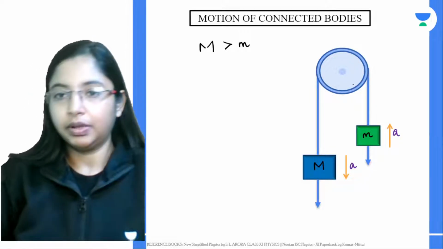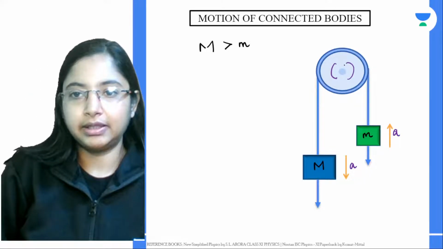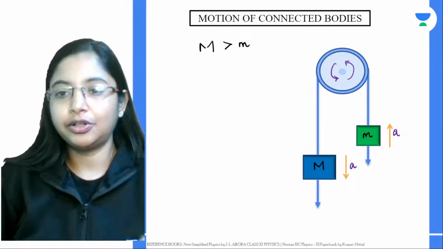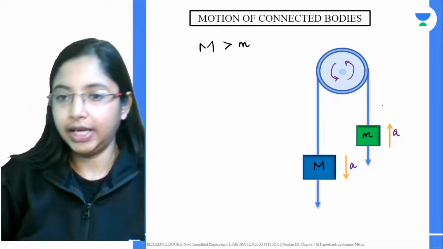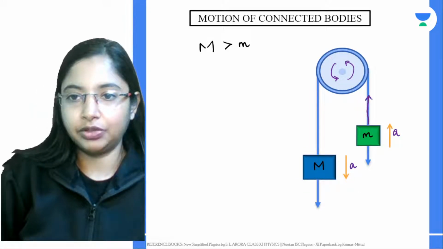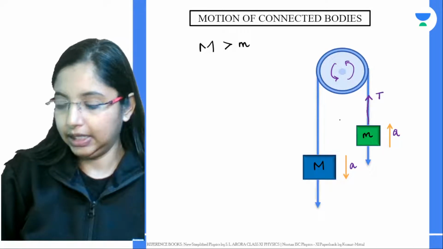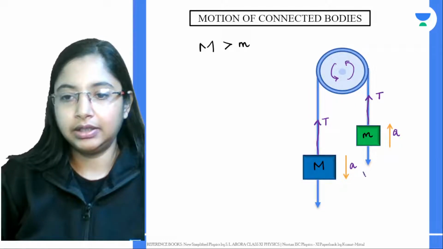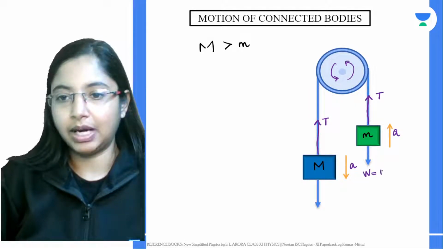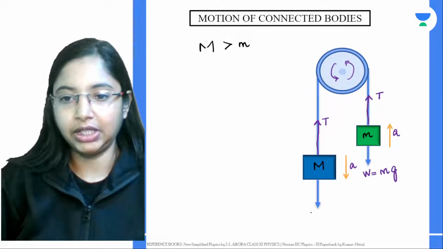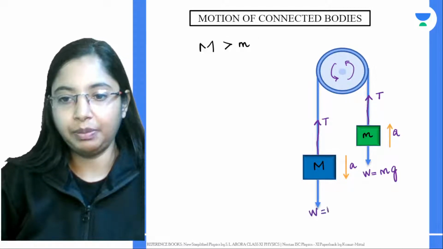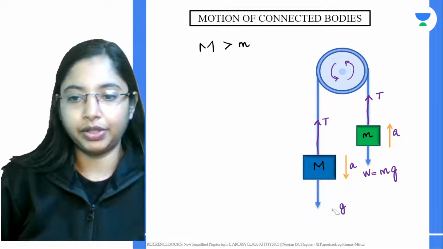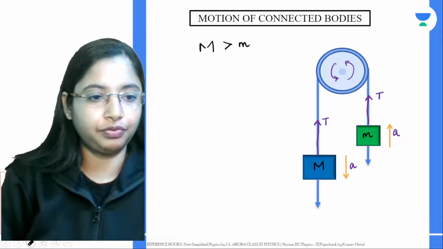Okay, now as this rotates, we can say that this is the direction in which it's rotating. As this rotates, there's going to be a tension developed on the rope, right? So there's going to be a tension force acting upwards over here. Let's take that as T, and there's going to be a tension force acting upwards over here also. Let's take that as T. Here the weight of this object is going to be mass into acceleration due to gravity, and here the weight of the object is going to be capital M into acceleration due to gravity.